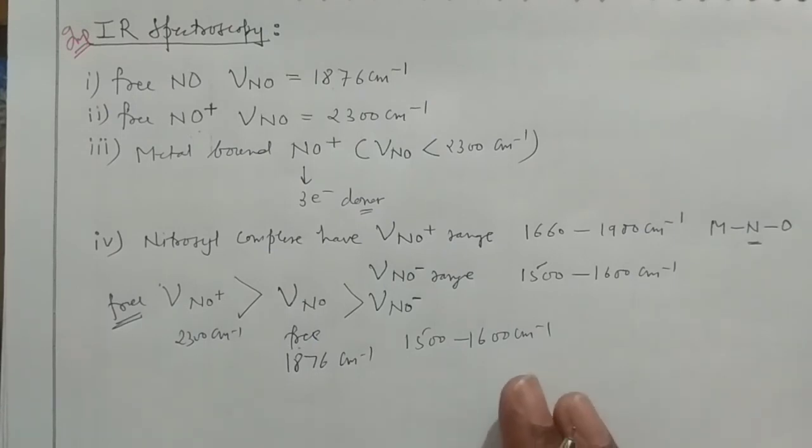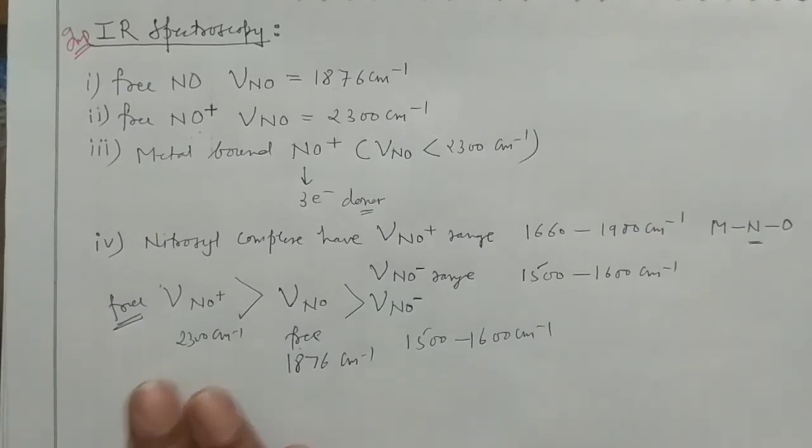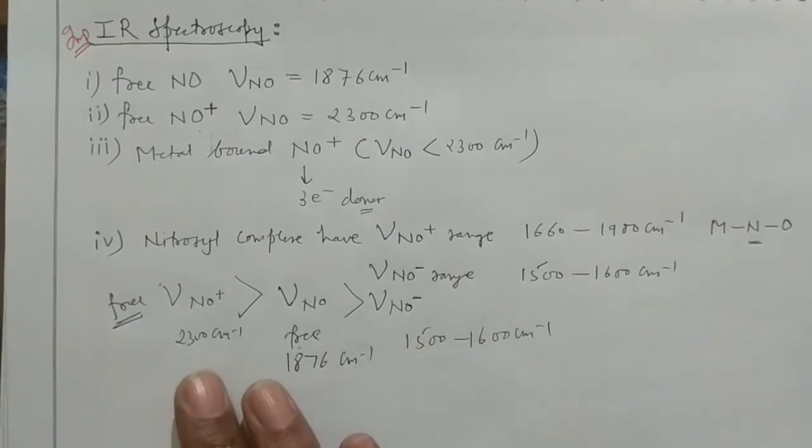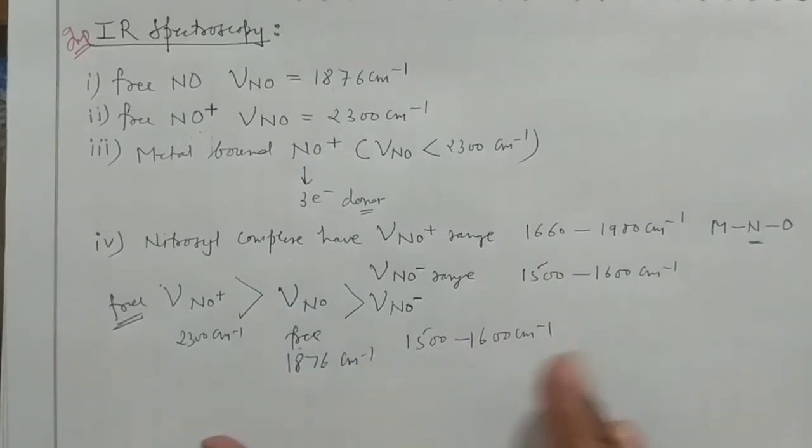Okay, and you can understand all these things by considering the molecular orbital diagram. See, it is higher, it is lower. Why it is higher, why it is lower, can be very easily explained with the help of the molecular orbital diagram. This is something very important which you should know.